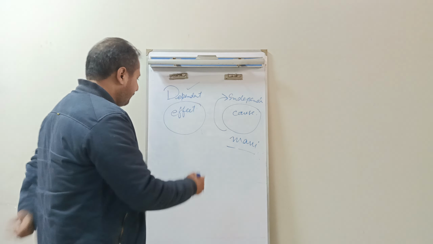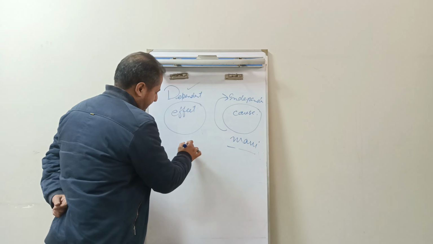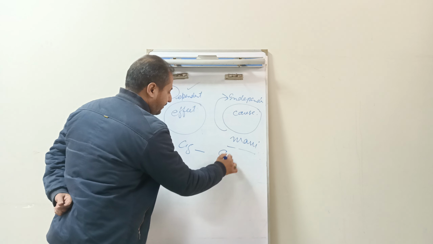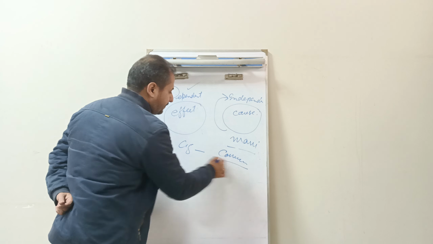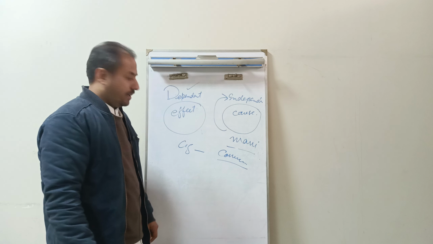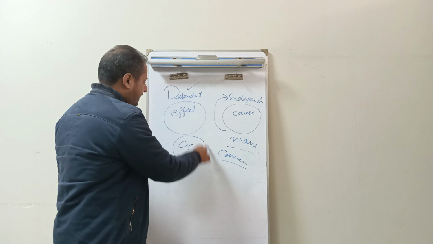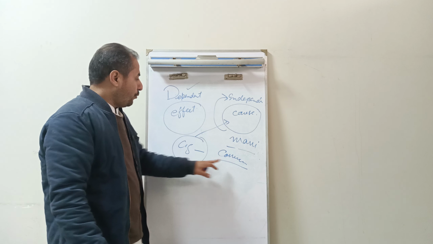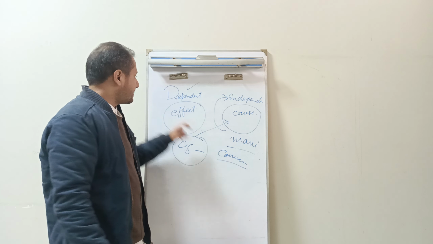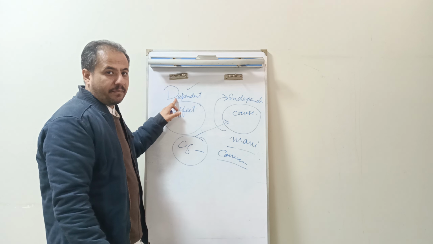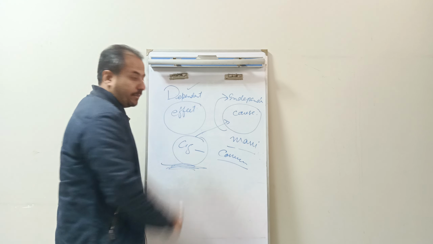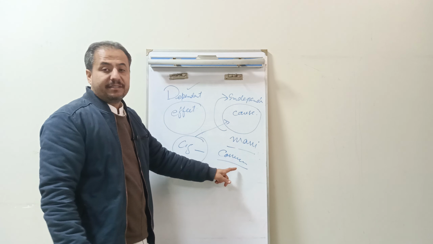For example, if we say that cigarette causes cancer. Now, cigarette is basically the cause, which is independent variable. While its effect, cancer, is dependent variable. We can manipulate this independent variable, but we cannot manipulate the dependent variable.